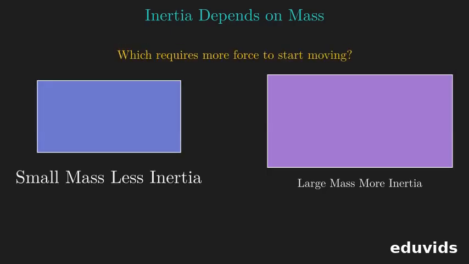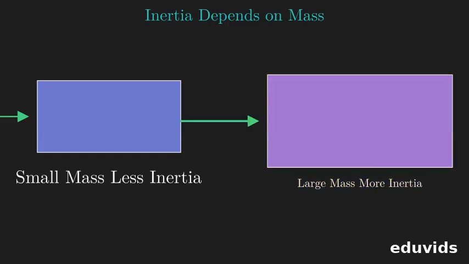Now, reflect. If a small car and a large truck are both at rest, which one requires more force to start moving? The truck needs more force because its larger mass gives it greater inertia, or greater resistance to change.